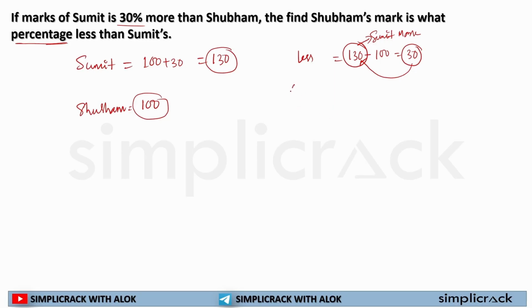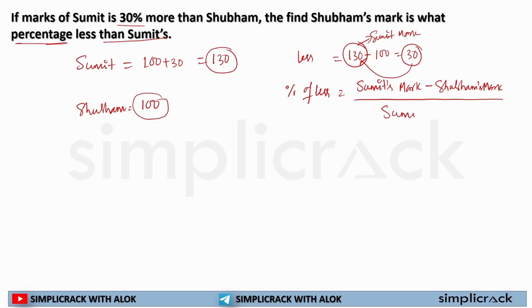So if I have to find out the percentage of less, I will do Sumit's mark minus Subham's mark, divided by Sumit's mark, because we are less than Sumit's mark.